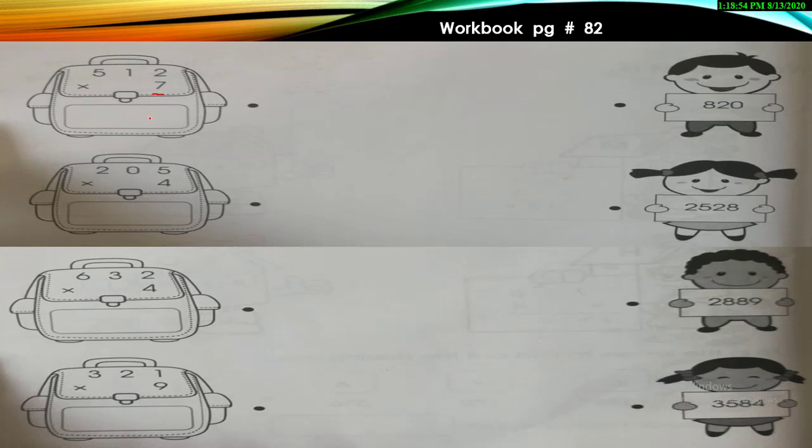So first start with the one side. 7 twos are 14. So you will write 4 and 1 will be carried over. 7 ones are 7 and 1 will be added, so it will turn into 8. And 7 fives are 35. Yes, when you solve it, now start looking at the other side. Where is it? Yes, it's at the last. So you will match it like this. See, it's very easy. You just need to solve the question and then you can match it.